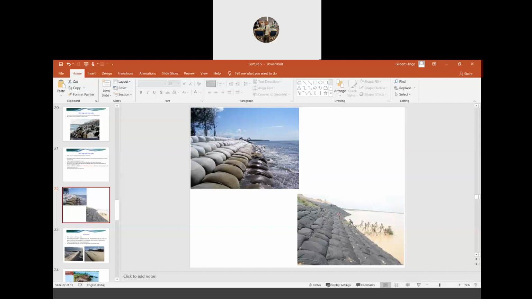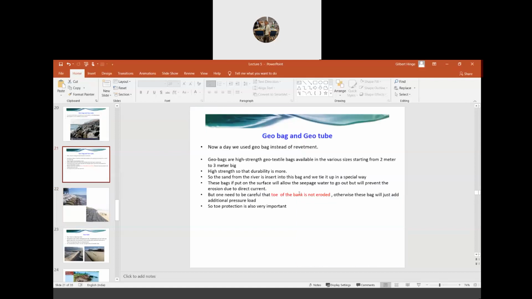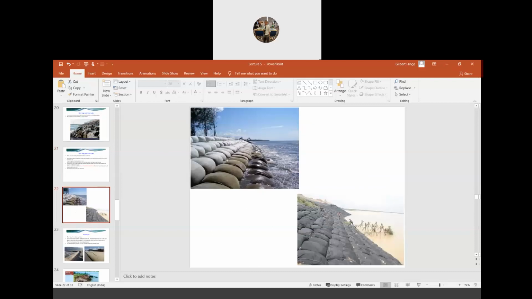But the problem here is that we should be careful that the toe of the bank is not eroded. If the toe of the bank is eroded, then this geobag will just act as additional weight, which will lead to the failure of the bank. So we should also be careful about how to protect the toe of the bank. If the toe is being eroded, then putting a geobag will just add another pressure, which will lead to the erosion of the bank.